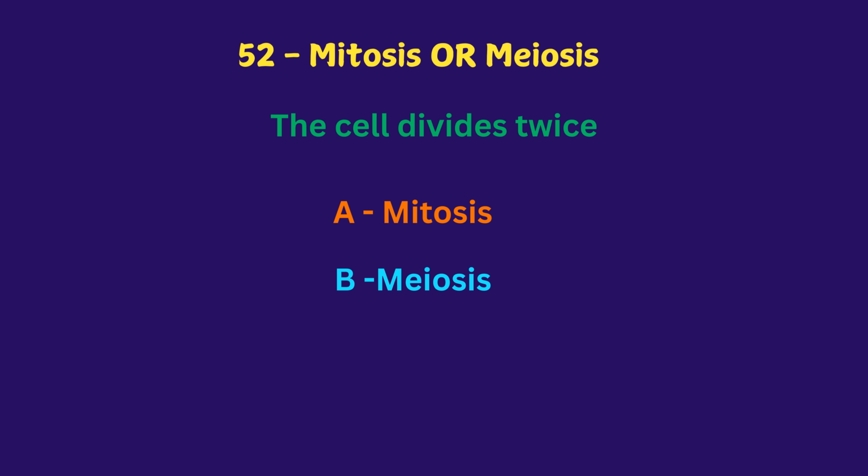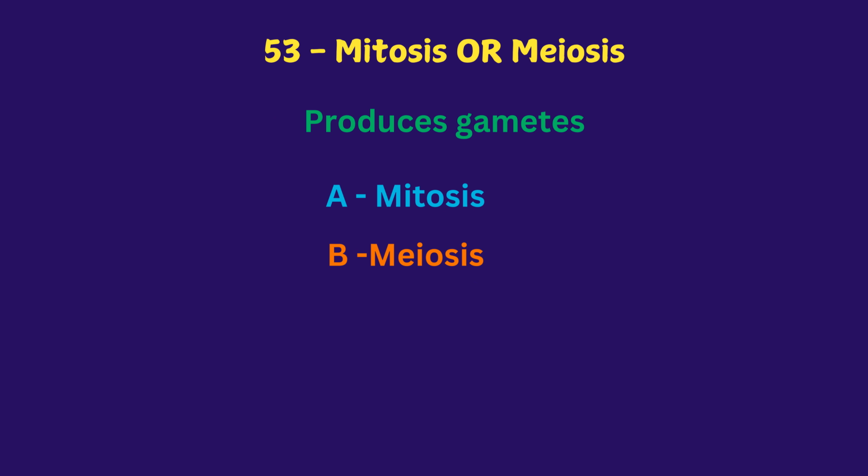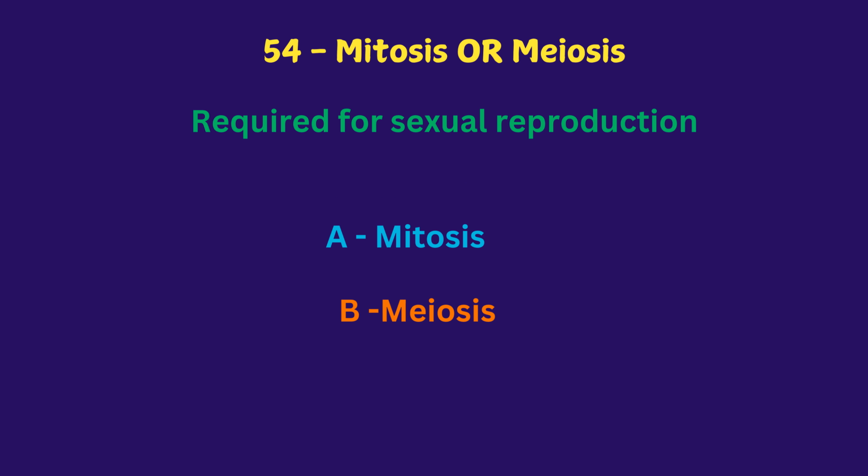Mitosis or meiosis, the cell divides twice. The answer is meiosis. Produces gametes, mitosis or meiosis. Meiosis. Required for sexual reproduction. The answer is meiosis.